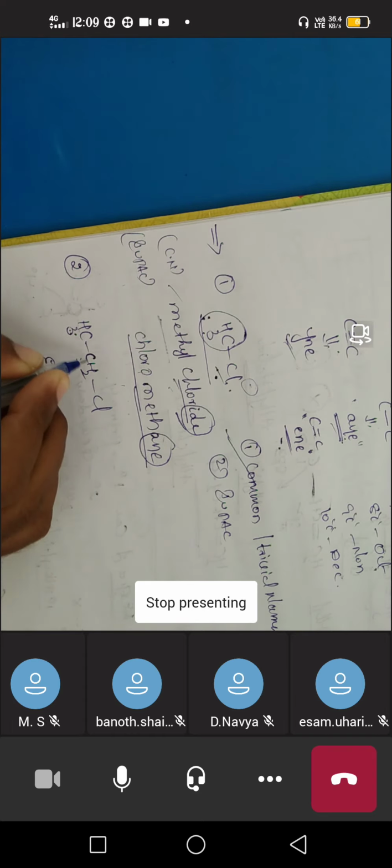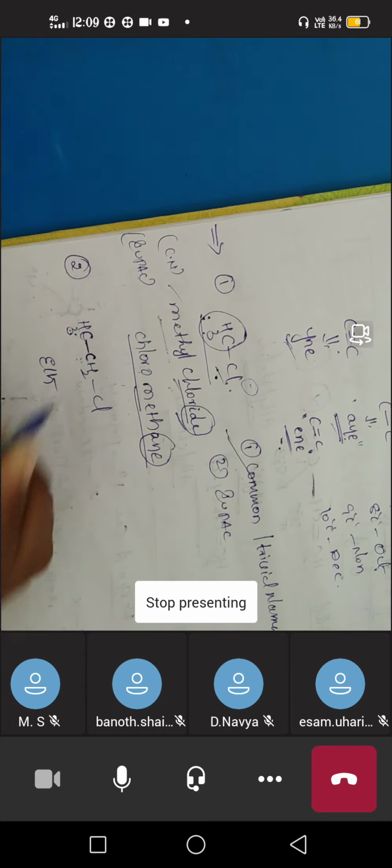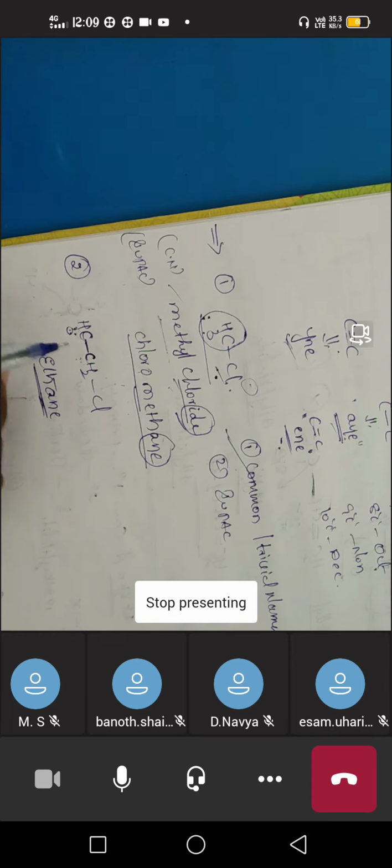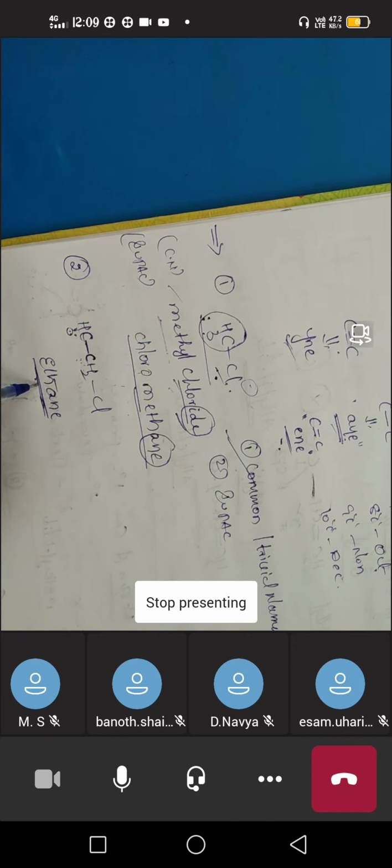See here, a single bond between the carbon and carbon. So that is an alkane. If the carbon-carbon contains a single bond, the name is alkane. For alkane, we have to end the name with "ane". So totally, the name of CH3 CH2 is ethane. That is the root word.